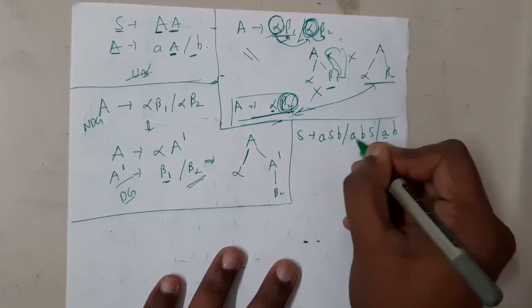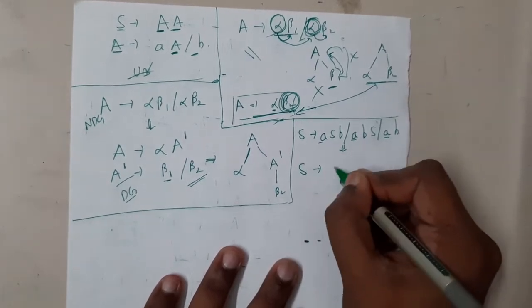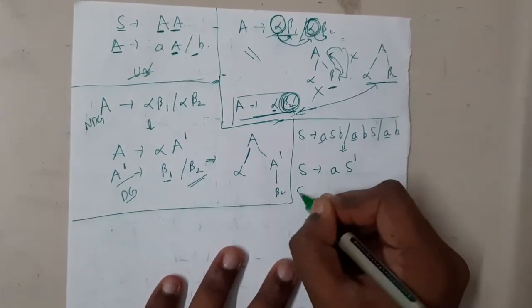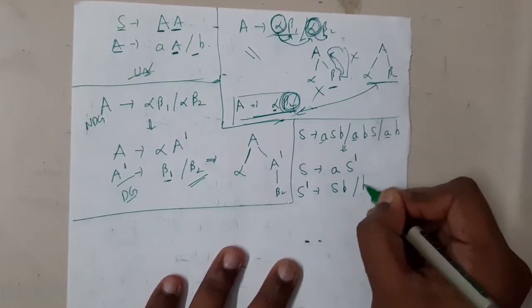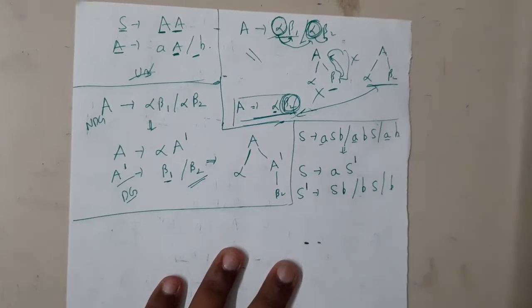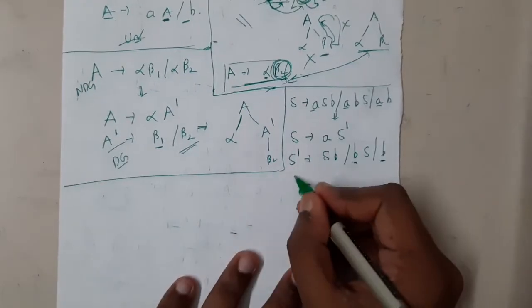So if you observe, A is common in all of them. So let us start taking it common. That A I will write here and I will make S dash here. After making A common, I will end up with SB or BS or B. Now if you observe again, B is common again. So I think we can take this B also common.